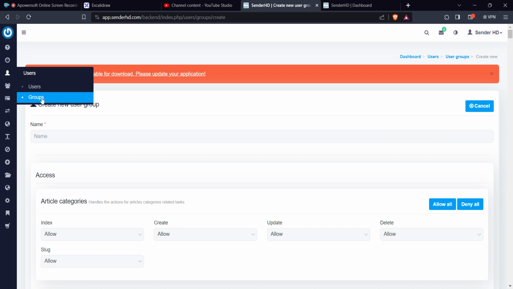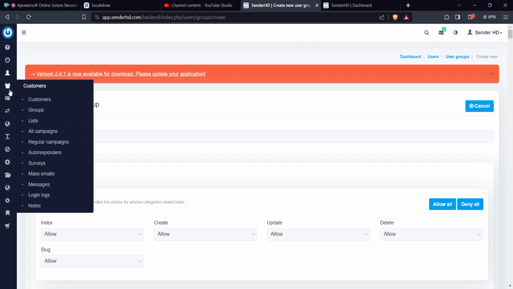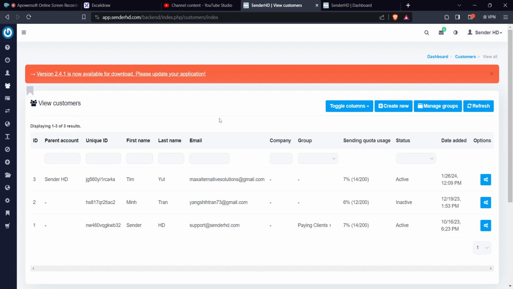All right. Now, from the groups, the next kind of person that we get is the customer. So if you come here to the customer here, now you are the owner of the business. You are the SaaS owner.